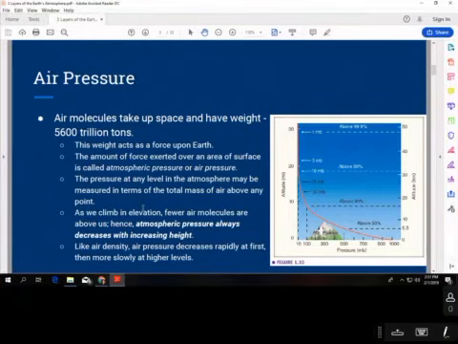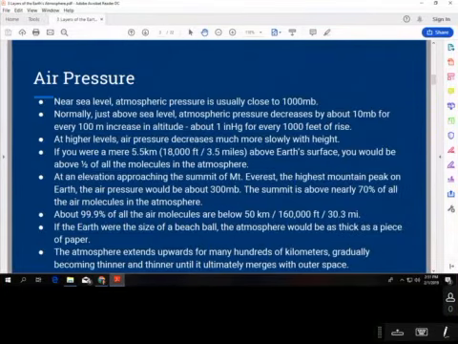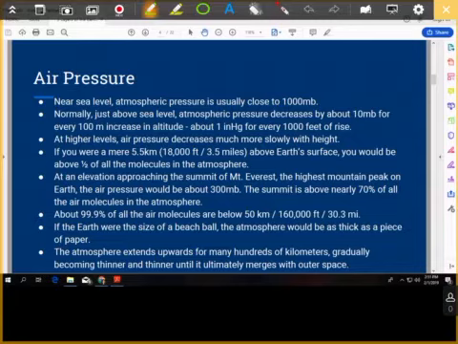Number 4, at what altitude would you be above 50% of the atmosphere? 50% of the atmosphere shows up here, and that is going to be 3.5 miles above Earth's surface. I'm going to skip the 70% for just a moment, and then the 99.9% is in this bullet point. That happens at about 30 miles. You can put 30.3 miles.